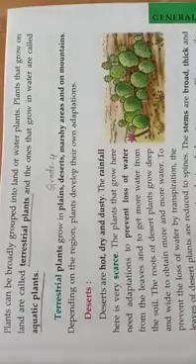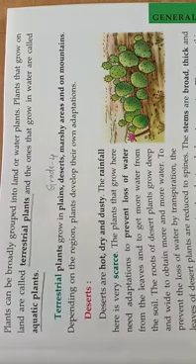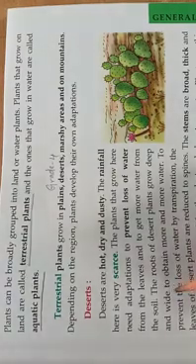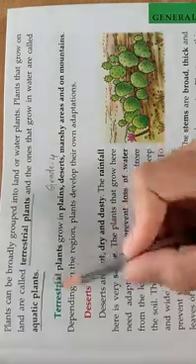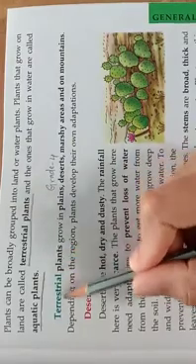Now we are going to see chapter 2, adaptation in plants. As we know, there are two types of plants according to their habitat. The plants that grow on land are called terrestrial plants, and the plants that grow in water are called aquatic plants. In this chapter, we are going to see terrestrial plants.